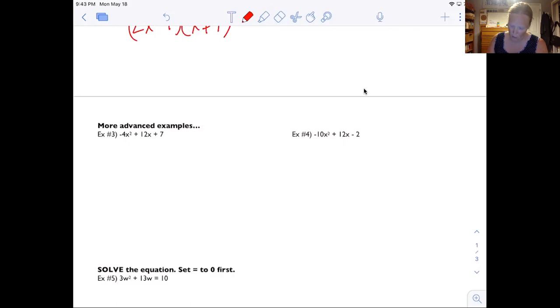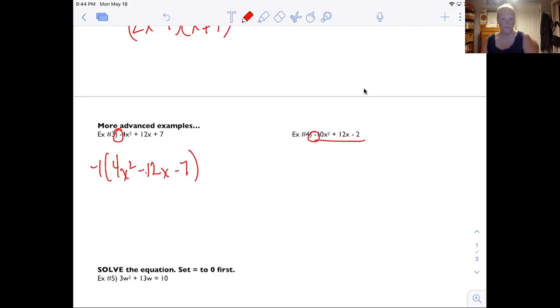So I'm going to look at all 3 terms in step 1 and see if there's a GCF. We don't right now know how to factor when a is negative. And notice right here it's negative, same as example 3. So sometimes the GCF is just a -1. You can't factor when x squared is negative. So sometimes, like here, I would just pull out a -1. And then I would go through and do this problem. Okay, I'm changing the signs. Then I find factors of 28 that make 12. Okay, but we're on example 4.